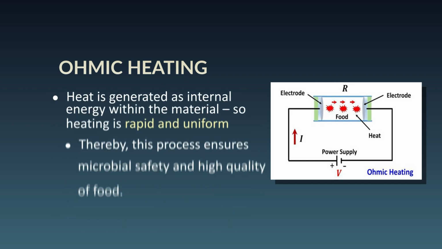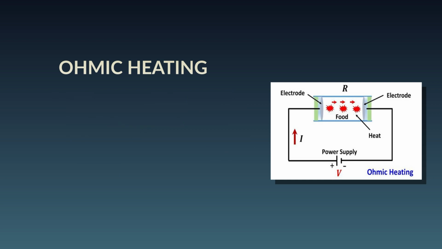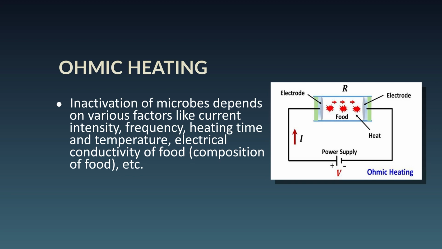The principle works on Ohm's law, where electrical energy is dissipated into heat because food is offering certain resistivity. So it will depend on what resistivity it offers. Insulating types of food, like fat, are not good for this. But if the food is a conductor with certain resistivity, then heat can be generated. Importantly, this is rapid and uniform, which is an advantage in terms of better sensory quality and better nutritional quality, and that is how it is applied for food applications.